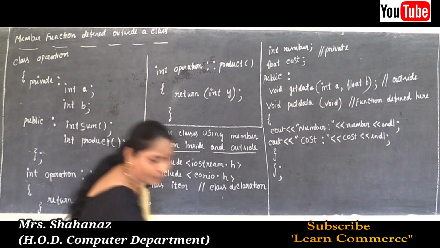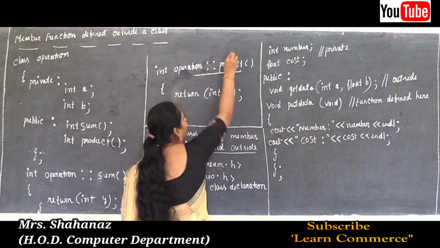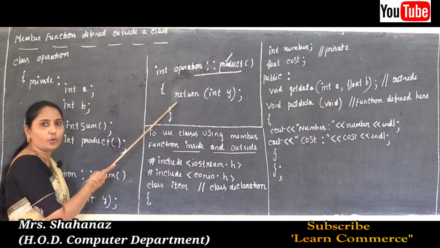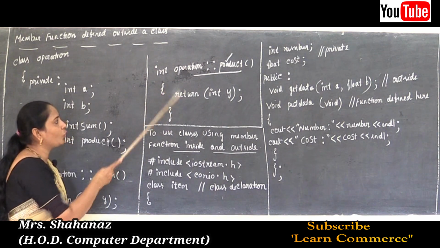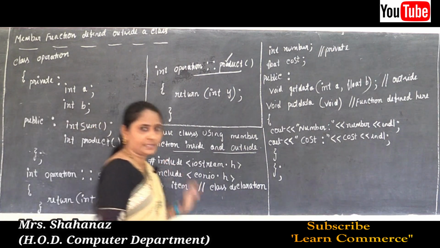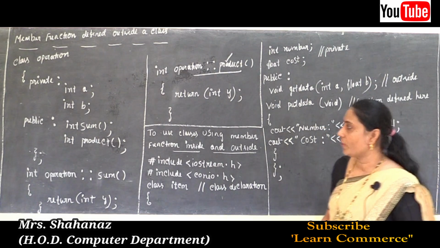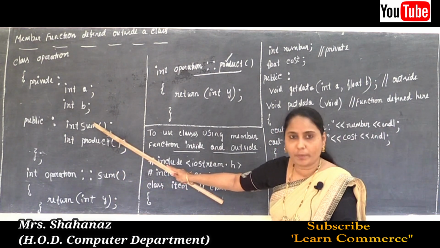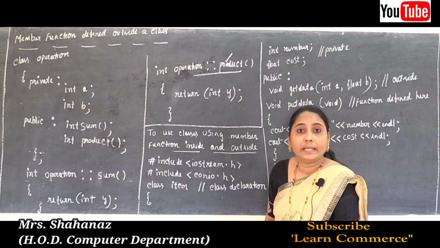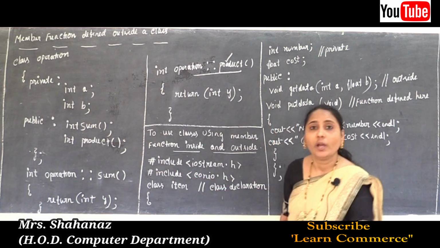So we know why we use the scope resolution operator. The scope resolution operator is used to define the member function. The member function is product, and here also, if you want to return some value, such code is written in between the flower brackets. So this is one simple example for our outside class definition. The sum member function and the product member function are both first declared, and later defined.